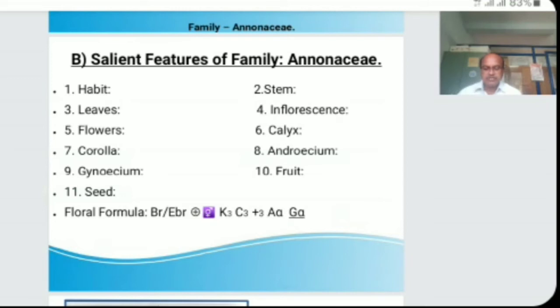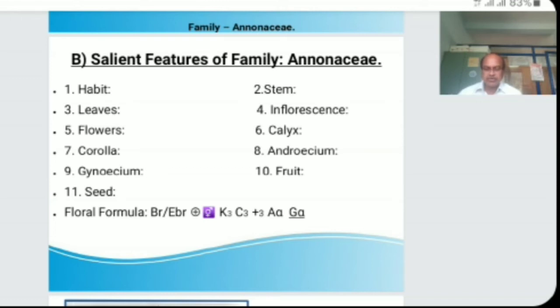Then androecium, stamens indefinite, polyandrous or free, spirally arranged on the large convex receptacle, filament short and thick, anthers two-celled with enlarged connective, adnate type. Then the last whorl of the flower, that is gynoecium. 1 to indefinite carpels, apocarpous, spirally arranged on the receptacle above the stamens. Style short, stigma small, ovary is superior, unilocular with single or many ovules, marginal or basal or parietal placentation.